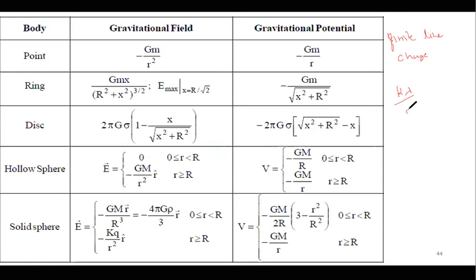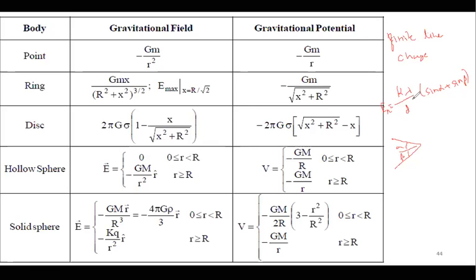The formula was K lambda by D, into sine alpha plus sine beta. This is E, this was EX, depending on what is alpha and what is beta. I'm considering that this is alpha, this is beta. Now, if I want to find EY, it was cos beta minus cos alpha. I hope all of you remember the formula.